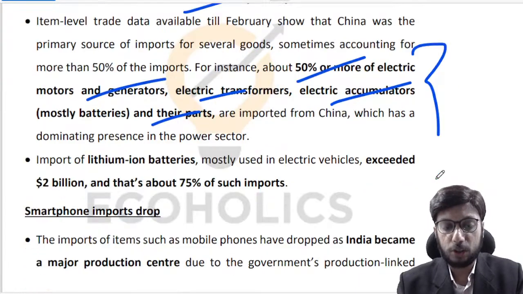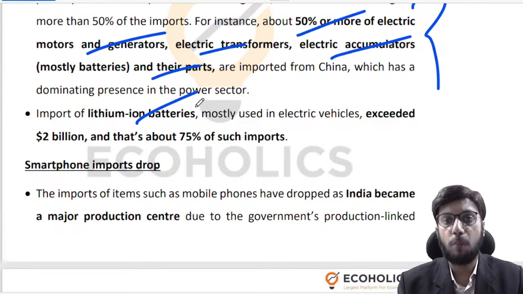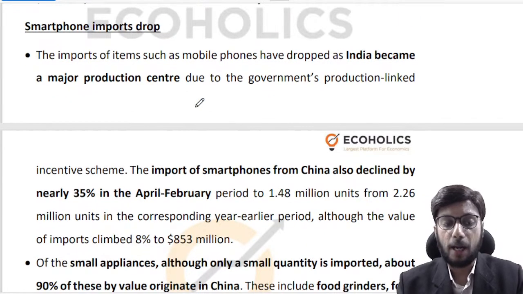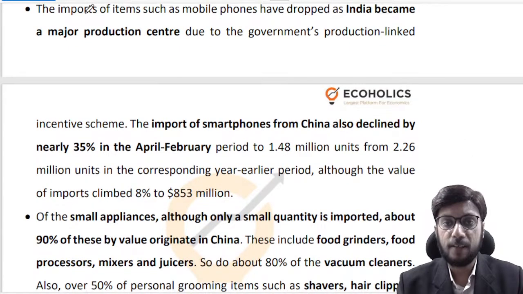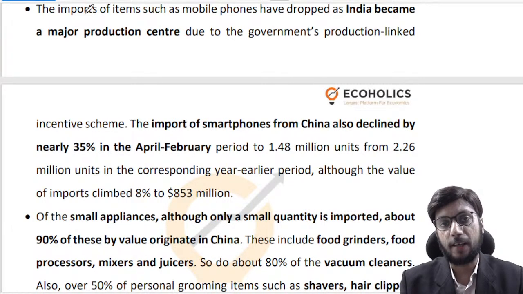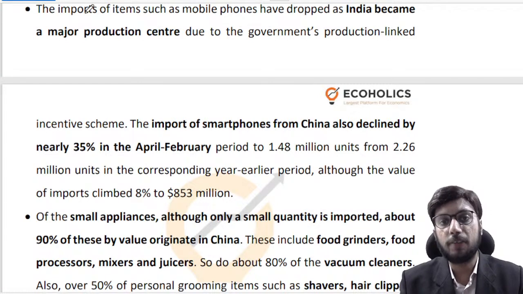So electric motors, generators, transformers fall in this category. Lithium ion batteries, 75% of lithium ion batteries that are imported in India are coming from China, right? When we talk about smartphones, thankfully the government of India has launched a production linked incentive scheme, and because of that smartphone production has gone up significantly in India, and therefore there is a decline in import of smartphones from China. So that's a very positive step.